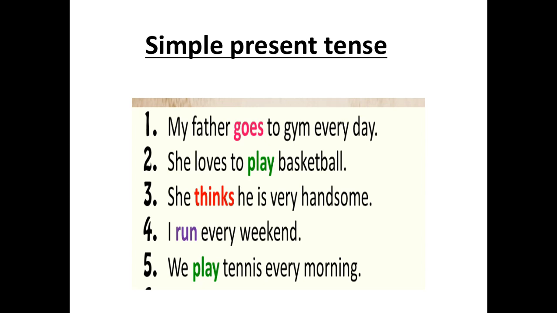So I run every weekend. Next, we play tennis every morning. Here, play. Why? Because we have been using play here because the subject is we, plural. So we are not going to add s or es to the verb, right? Only he, she, it means we are going to add s or es to the verb.